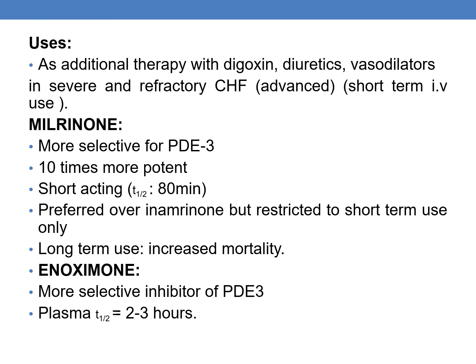The other drug is milrinone. It is more selective for PDE3. It is 10 times more potent and short-acting. The plasma half-life is 80 minutes and it is preferred over amrinone, but it is restricted for short-term use only. The long-term use results in increased mortality. The other drug is enoximone. It is a more selective inhibitor of PDE3. The plasma half-life is 2 to 3 hours.